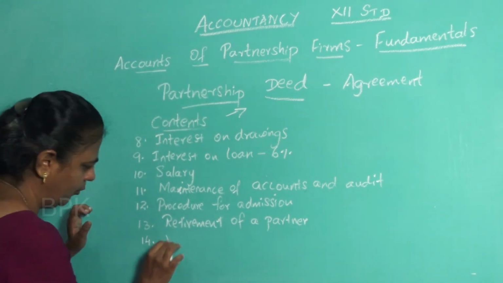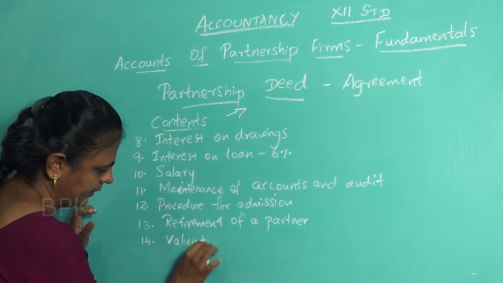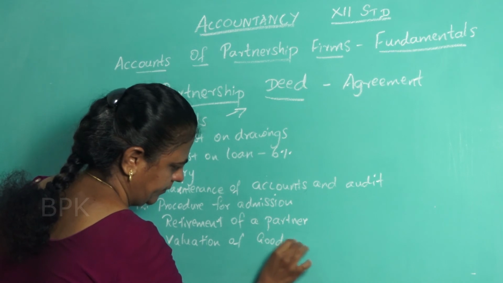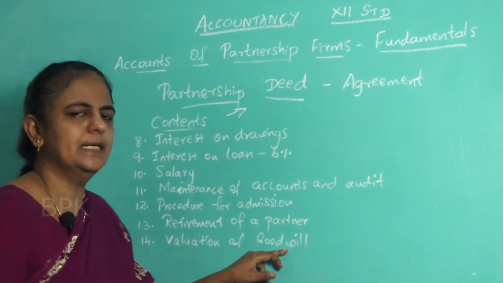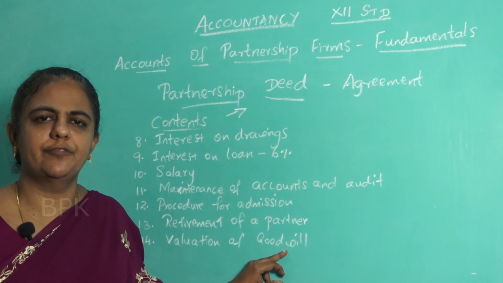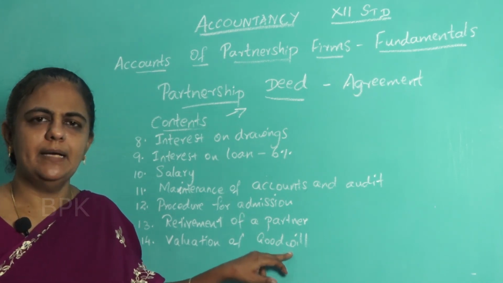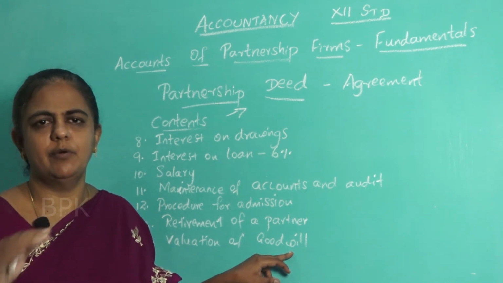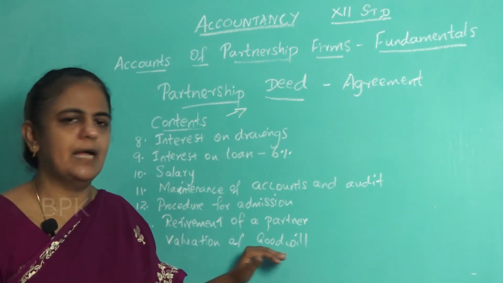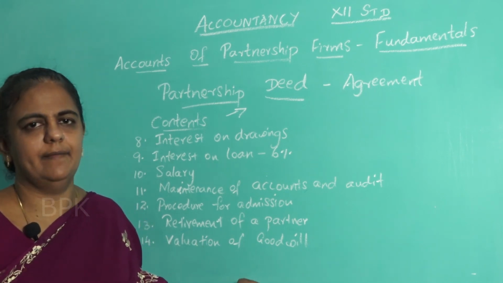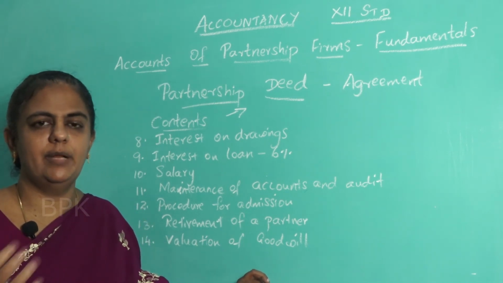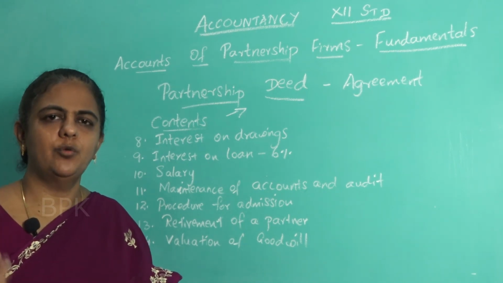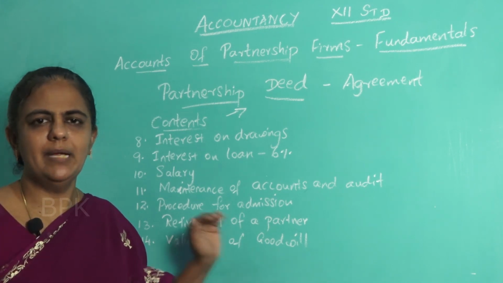Then next, valuation of goodwill. What is this goodwill? It's the good name or the reputation of the firm. When a partner is admitted in the business, and also when a partner is retiring from the business, you have to value the goodwill. So what method are you going to follow? There are so many methods to calculate goodwill. How are you going to value goodwill? That procedure also will be mentioned here.